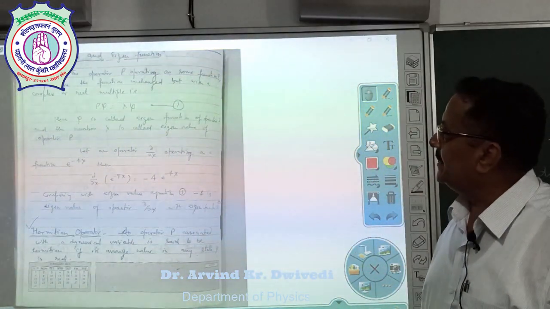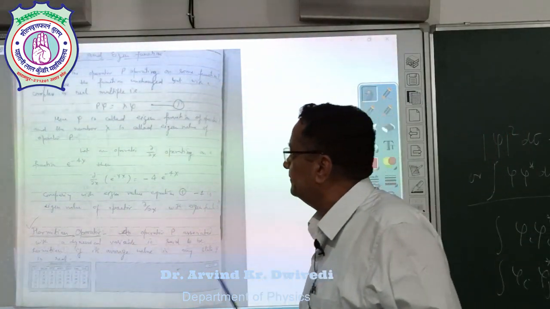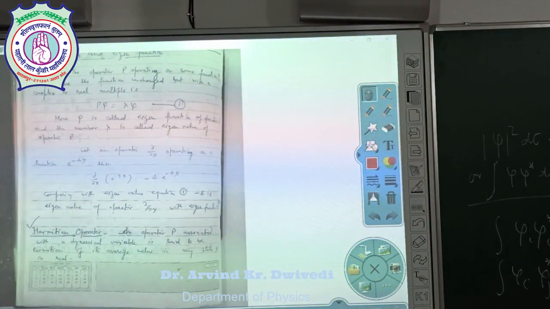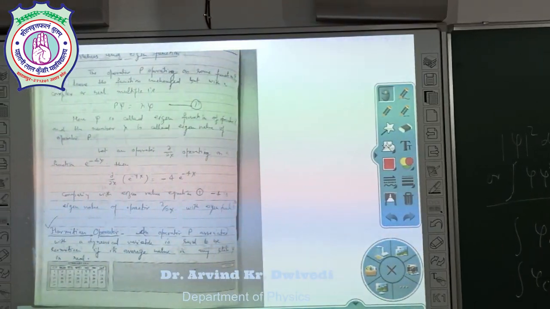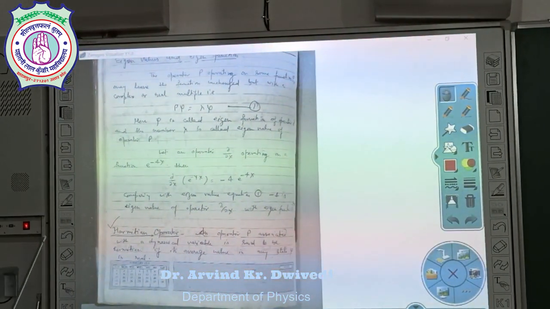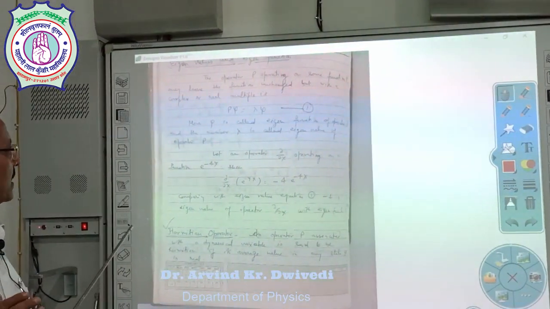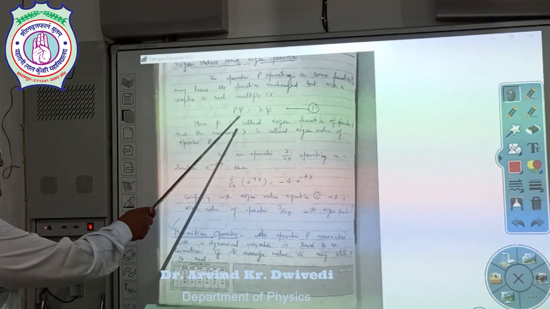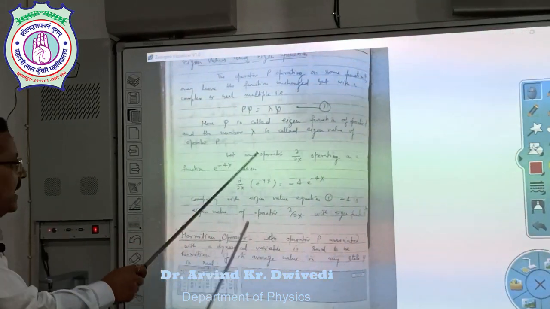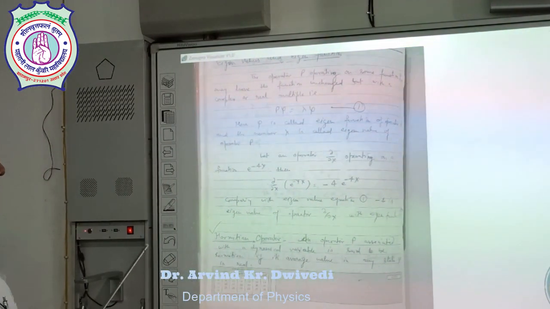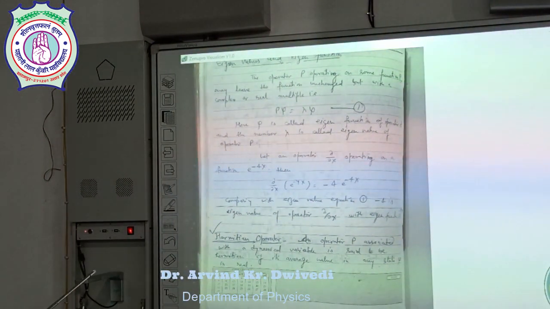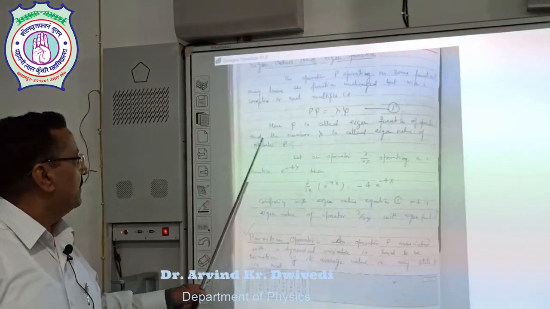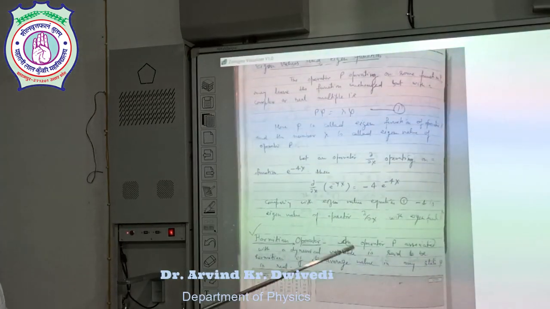Now, the eigenvalue and eigenfunction. The operator P operating on a function may leave the function unchanged, but multiplied by a complex or real number. We can write P psi is equal to lambda psi, where psi is called the eigenfunction of operator P and the number lambda is called the eigenvalue of operator P.